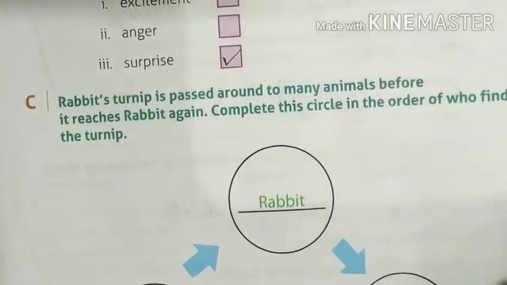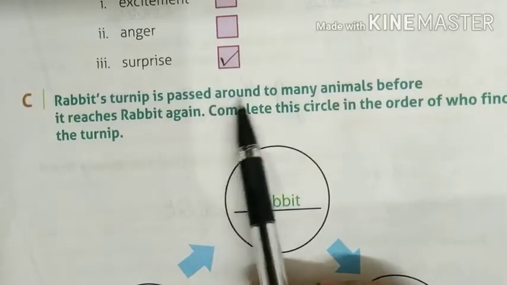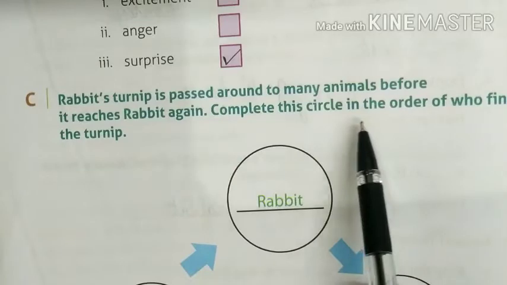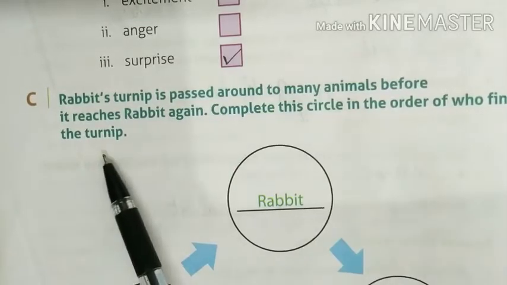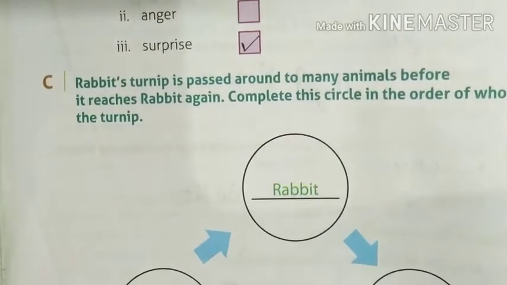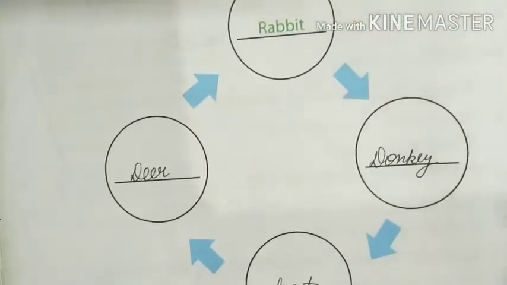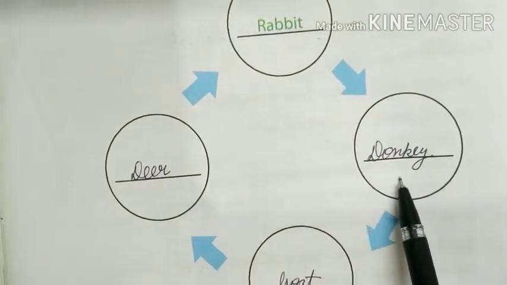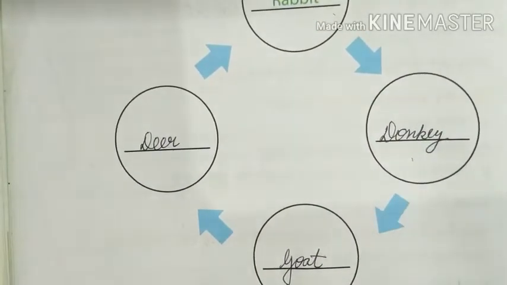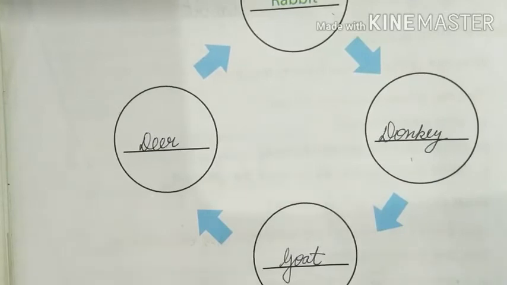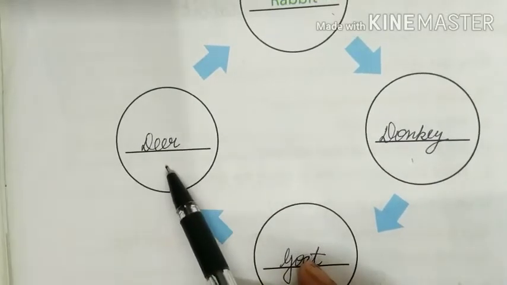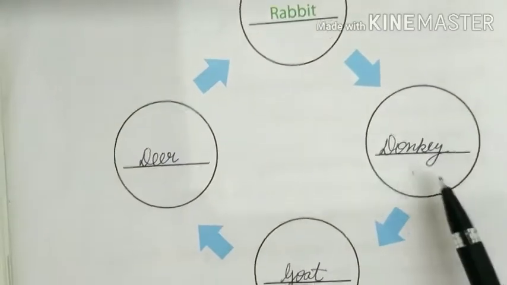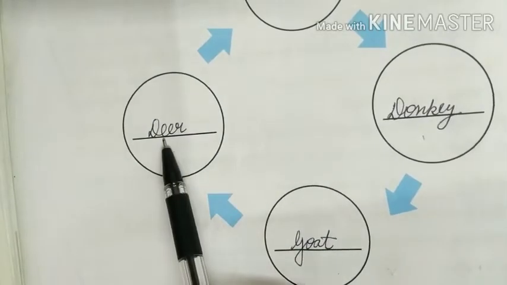Okay, now next one. Rabbit's turnip is passed around to many animals before it reaches Rabbit again. Complete this circle in the order of who finds the turnip. So see here, 4 circles are given. From Rabbit it went to Donkey, from Donkey it went to Goat, and from Goat the turnip went to Deer, and then from Deer it again went to Rabbit. So here you will write Donkey, here you will write Goat, and then Deer.